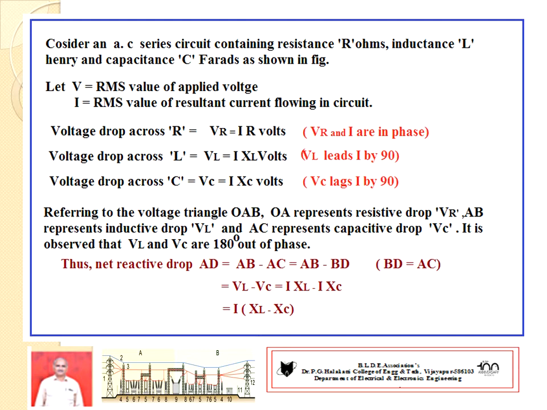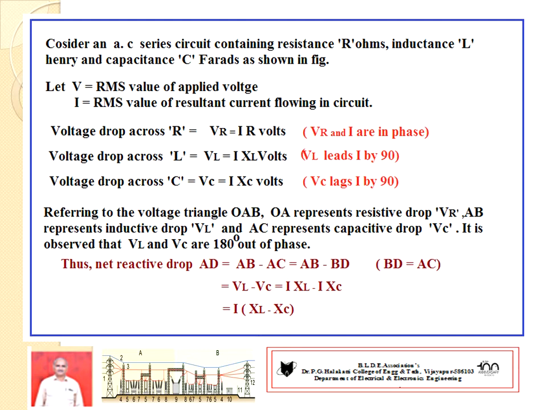Hence, VR and VL minus VC should be added as vectors. So the net reactive drop AD equals AB minus AC.